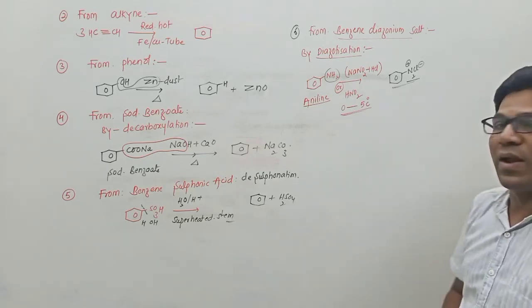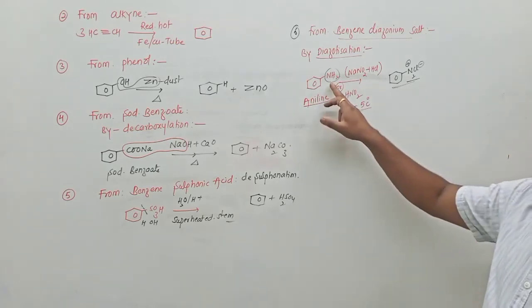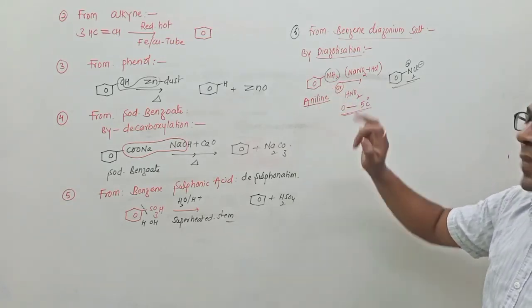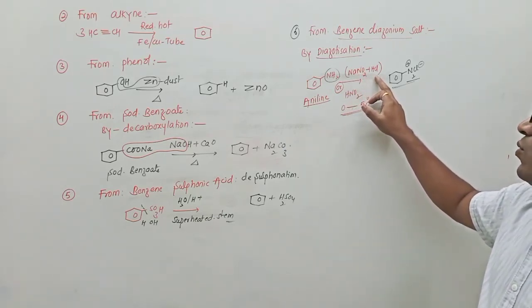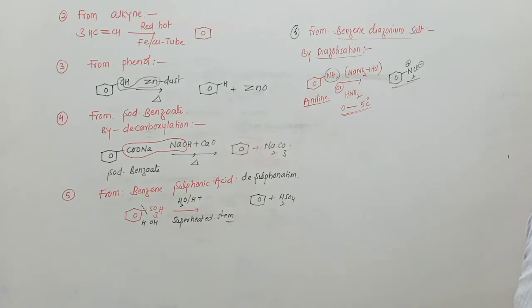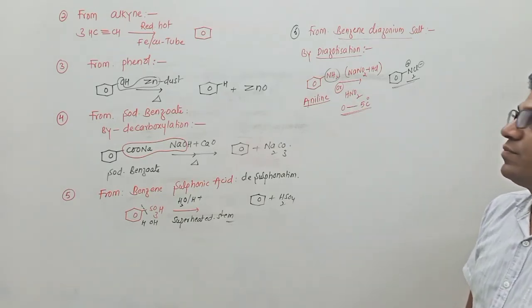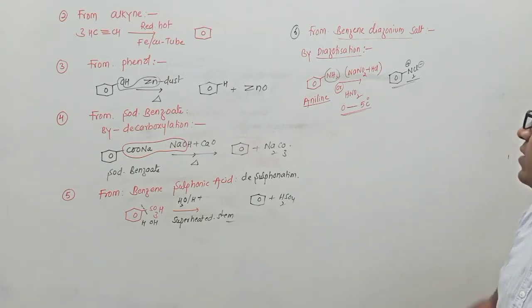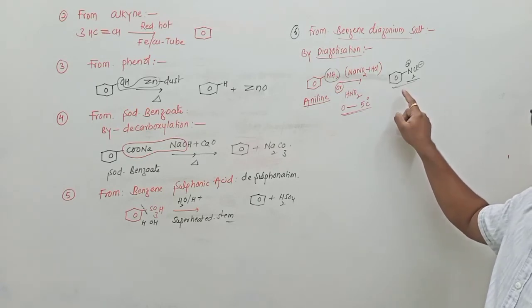See the definition. Aniline, that is an aromatic primary amine, on treatment with NaNO2 plus HCl or HNO2 at 0 to 5 degrees Celsius gives benzene diazonium salt.